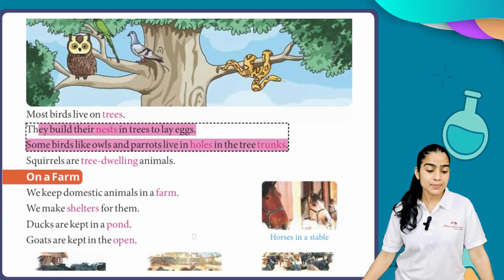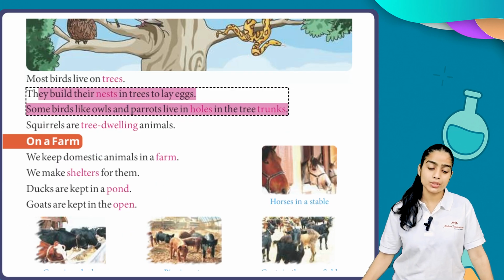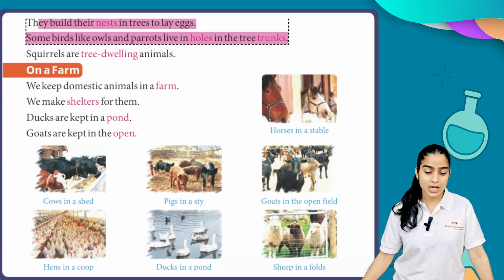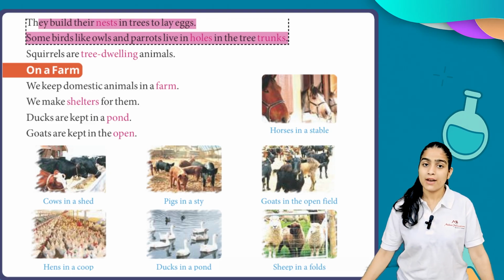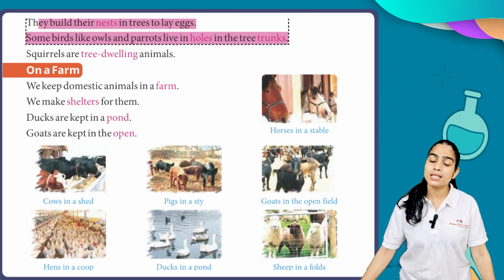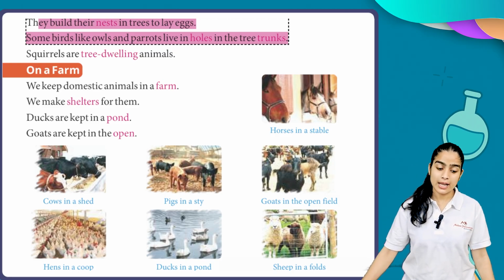Ducks are kept in a pond. Goats are kept in the open. So cows are kept in a shed, pigs in a stall, horses in a stable, goats in the open field, hens in a coop, ducks in a pond, and sheep in a fold. So we have different kinds of domestic animals and their shelters are also different according to their needs.